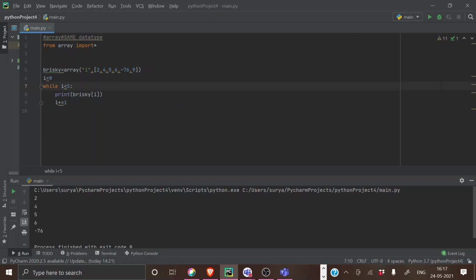So when I'm using while, you have to increment. That's a difference for. I mean, there is no difference between for and while. If you look at the syntax of for, you'll be giving for i in, and you are giving something called range there, right? There is no element called range here. So the moment you are giving range, there is no need to increment. It will again come to the same circle. But here you are not giving any range. You are giving only conditions.